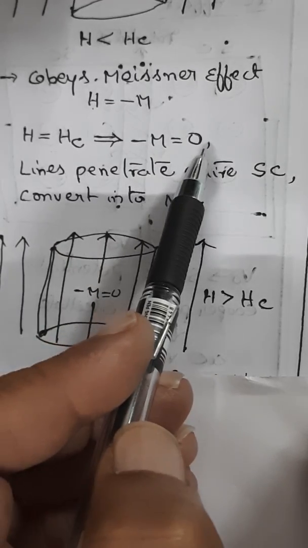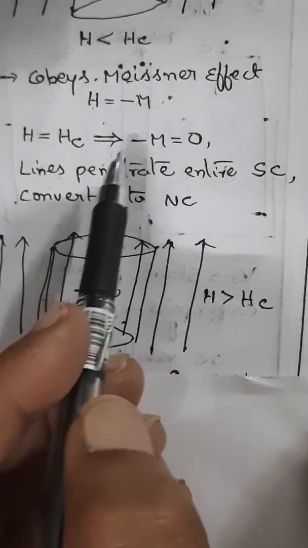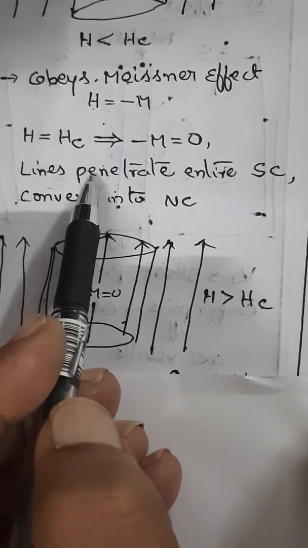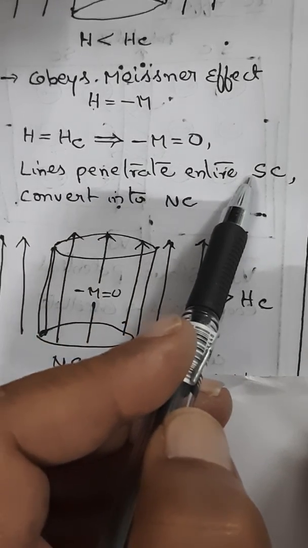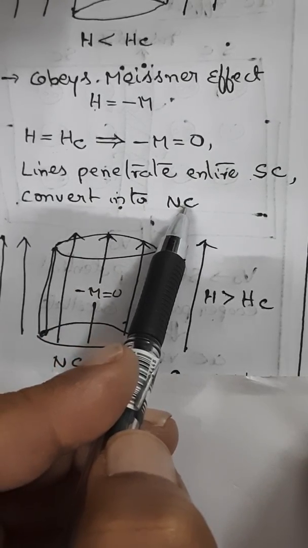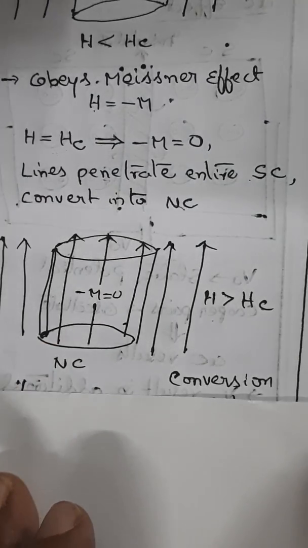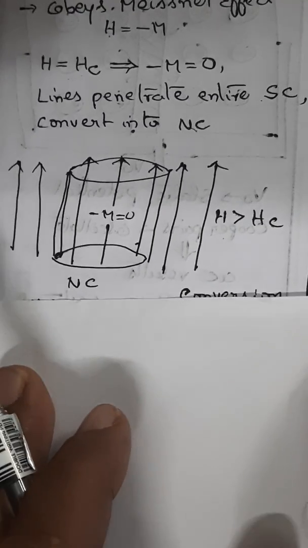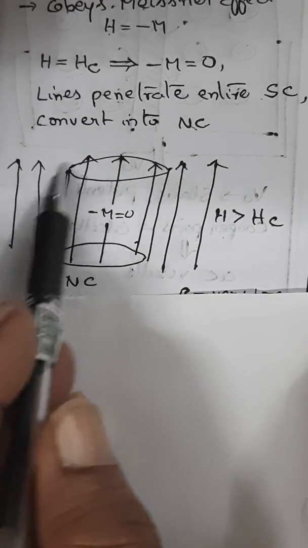The moment minus M becomes 0, the magnetic lines immediately penetrate the entire superconductor and it converts into a normal conductor. Right? So this is how it can be done. Understood?